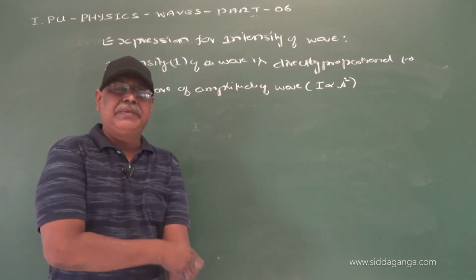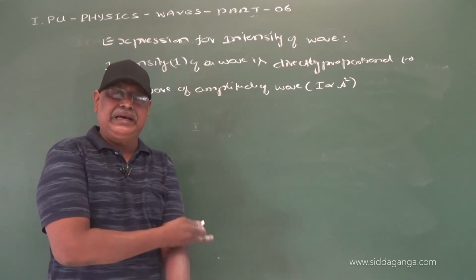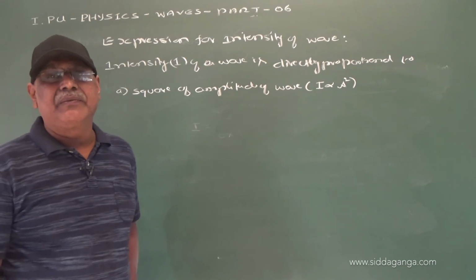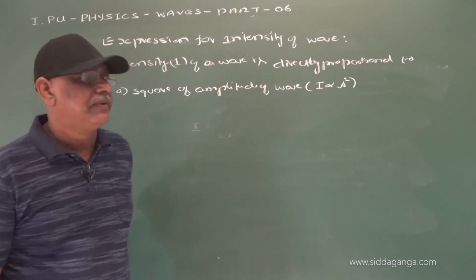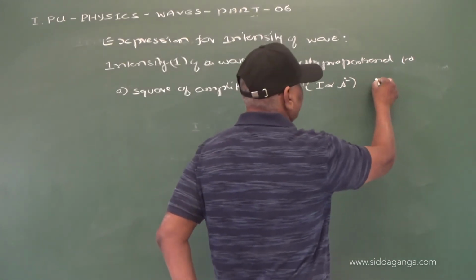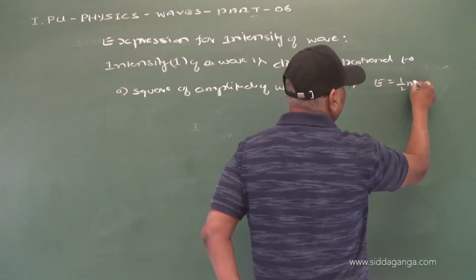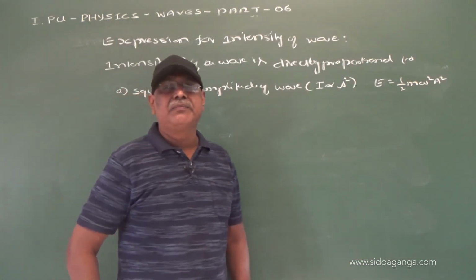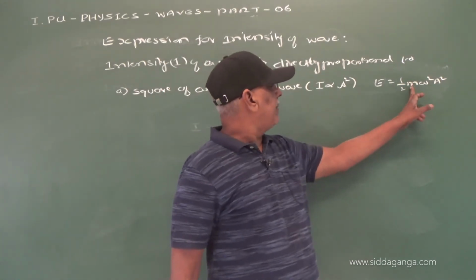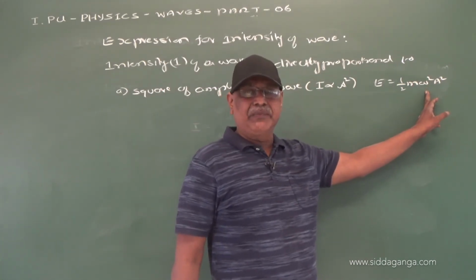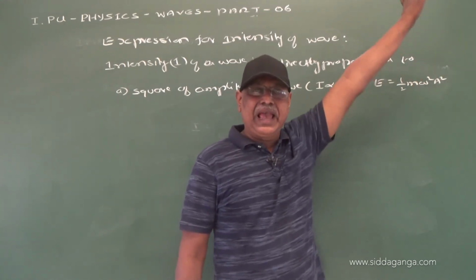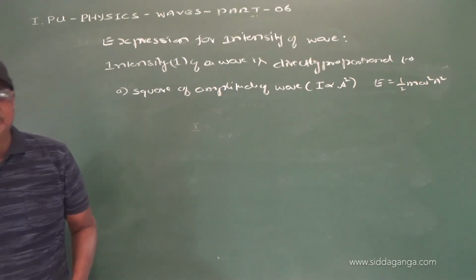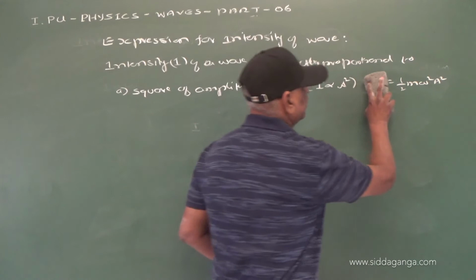That means when amplitude increases, the intensity also increases, and we know that the total energy of a simple harmonic wave E is equal to half m omega square A square. For a given simple harmonic motion, m and omega remain constant, but as A increases, the energy also increases, and of course the intensity also increases.